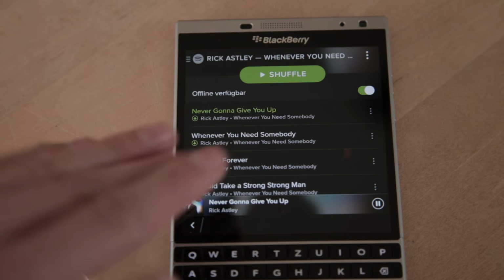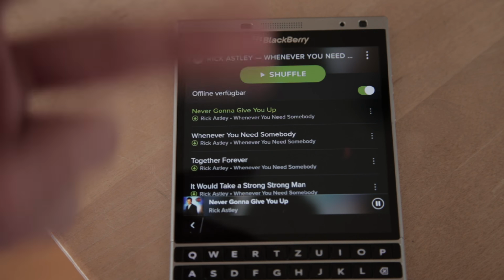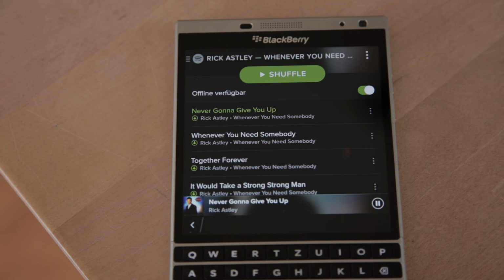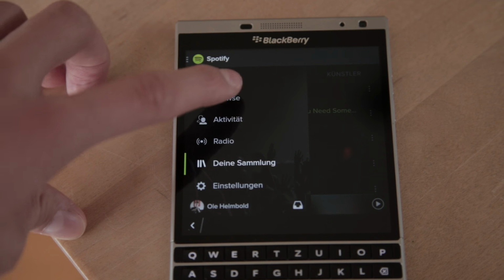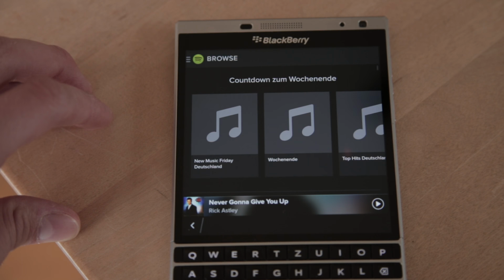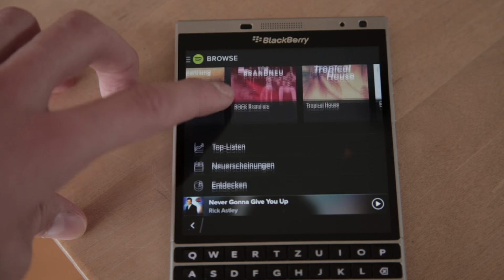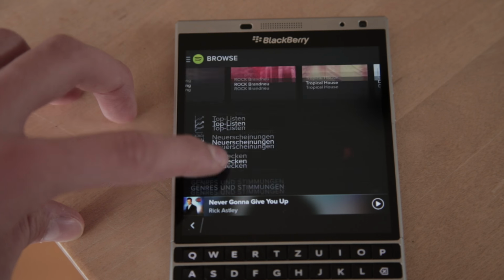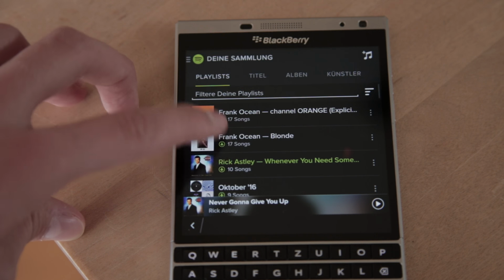Spotify works really nicely, at least in version 1.7. The newest version is kind of stuttery, if you can say that. It stutters a lot, it's very laggy, and it has immense loading times. And this isn't the case with 1.7. In Spotify 1.7, it works extremely fast, without any problems, and I have a link in the description below so you can download the same version if you have problems with the newest Spotify APK.